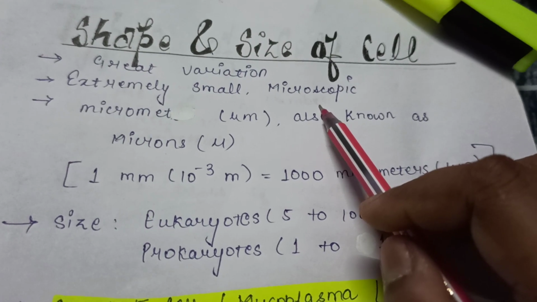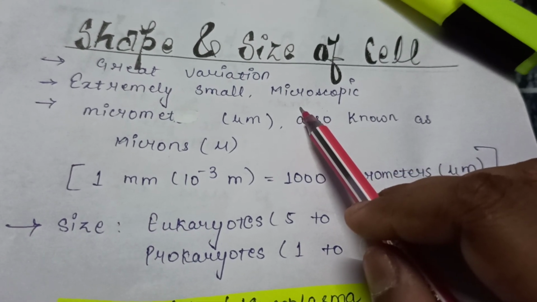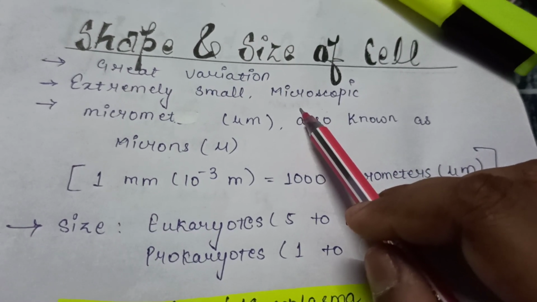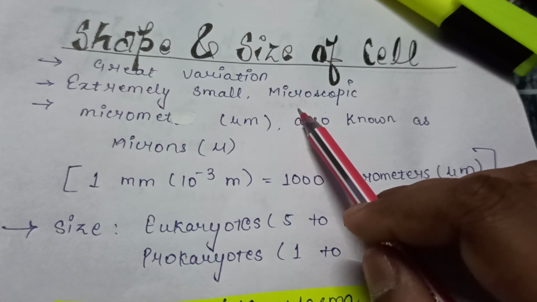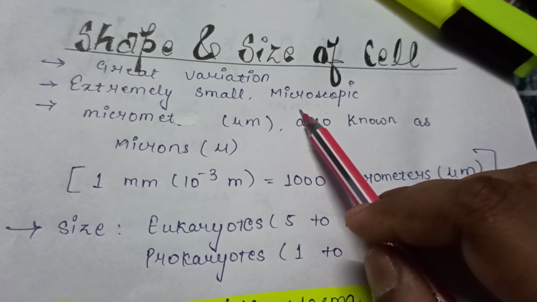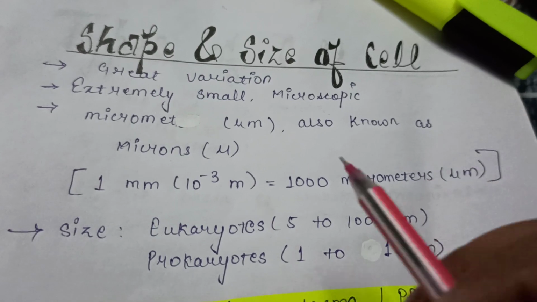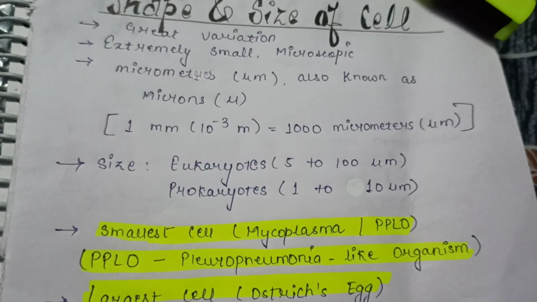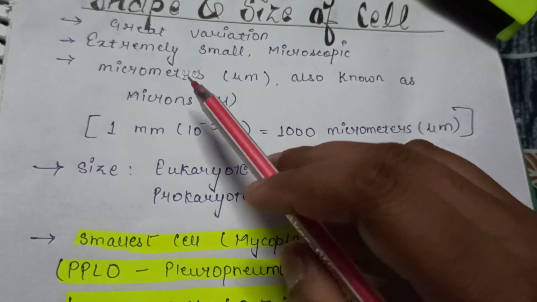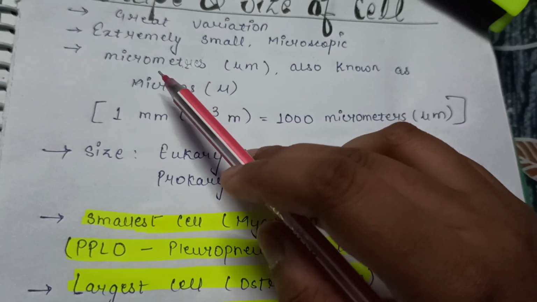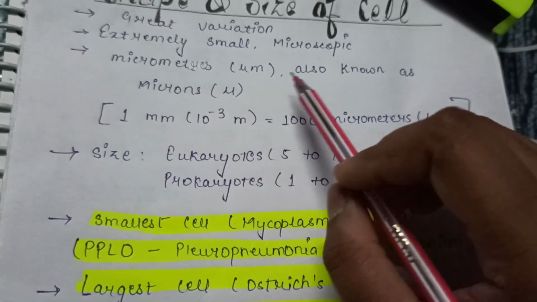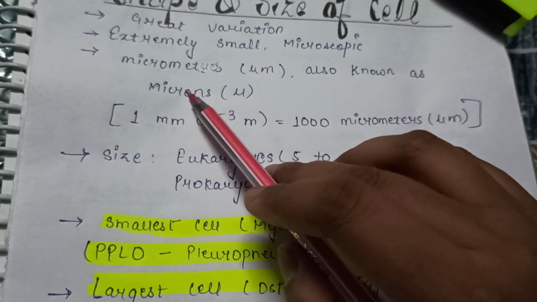They are so small that they can only be observed under the microscope, an instrument that consists of lenses. A cell can be measured in micrometers, also known as microns.